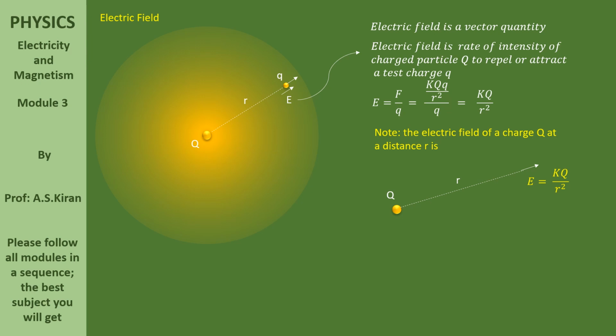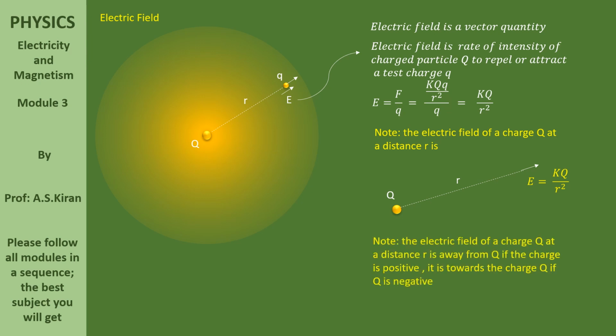There is a charge capital Q at a distance R. What is the electric field? E is equal to KQ by R square. Now here, if it is a positive charge, the field is directed away. If it is a negative charge, the field is directed towards it.